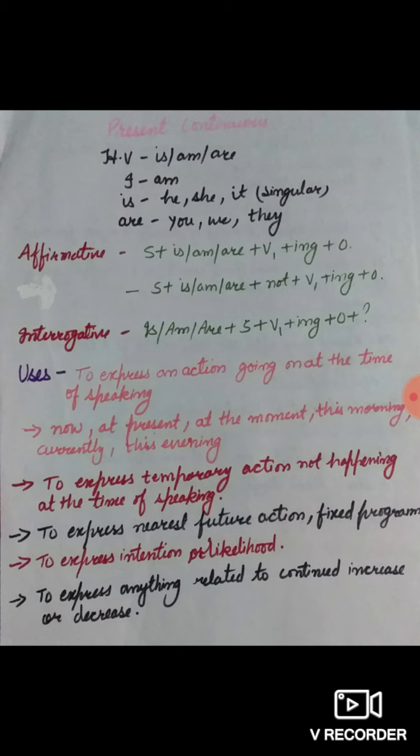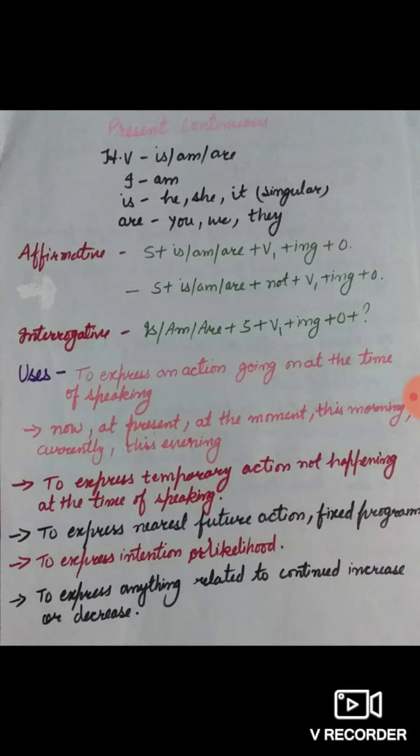For this, I can cite certain examples. Means he is going to Chennai tonight, she is going home tomorrow. In this, adverbs of time like tomorrow, tonight, next day, next night, next moment, next week, this evening, 5 o'clock, 5 a.m., 6 p.m., these types of adverbs denoting time are used in present continuous tense.